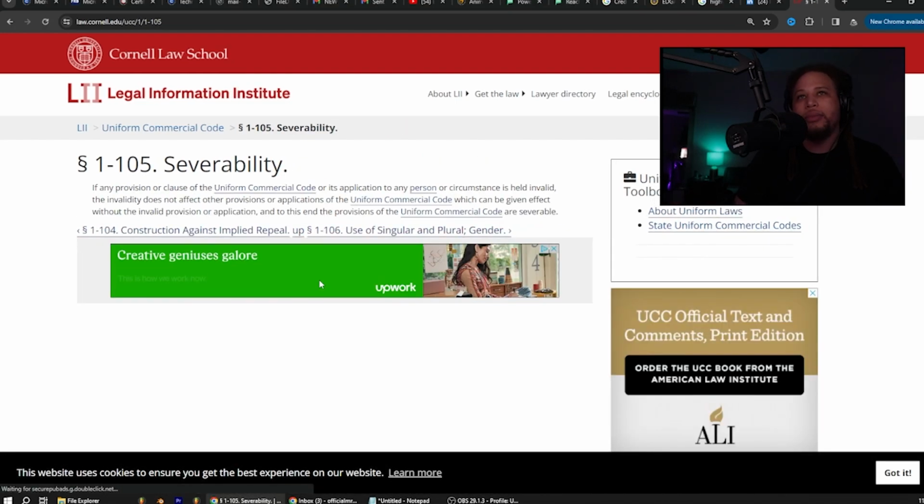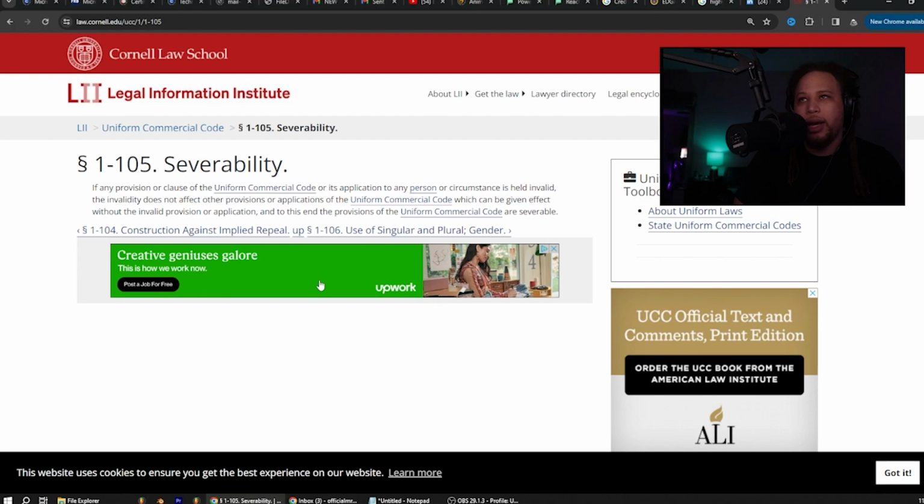105. Severability. If any provision or clause of the Uniform Commercial Code or its application to any person or circumstance is held invalid, the invalidity does not affect other provisions or applications of the Uniform Commercial Code, which can be given effect without the invalid provision or application, and to this end, the provisions of the Uniform Commercial Code are severable.